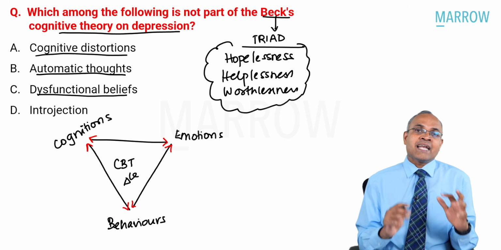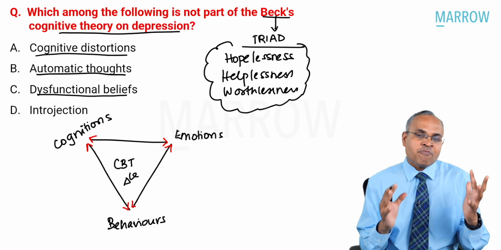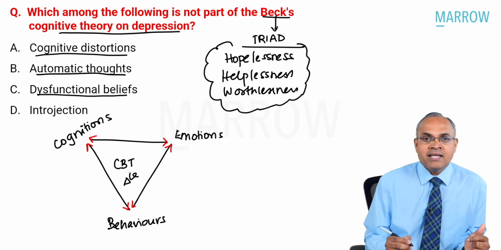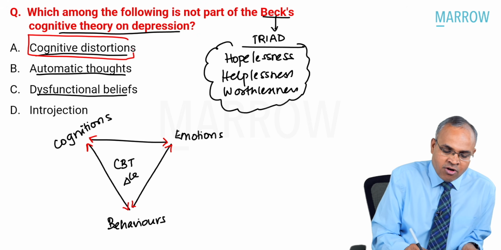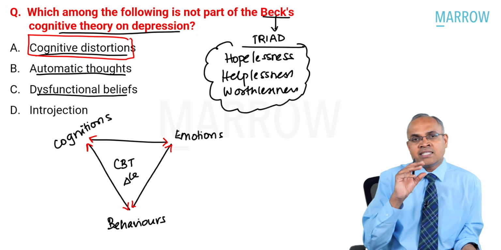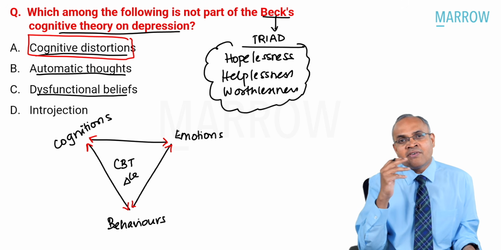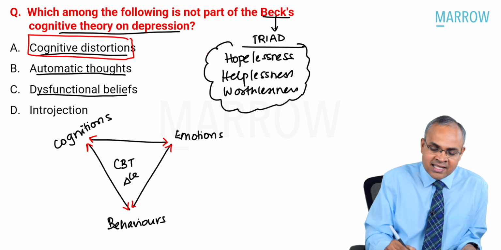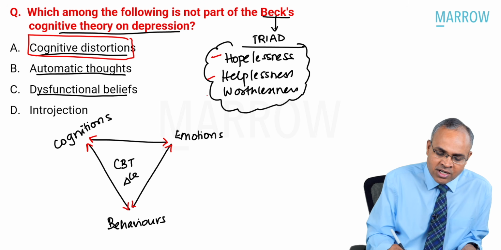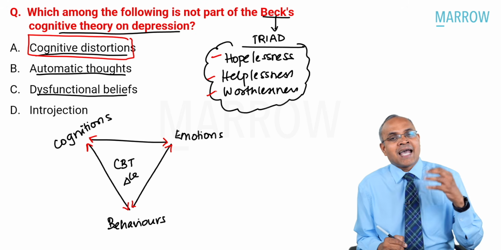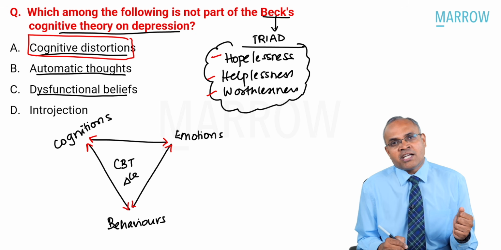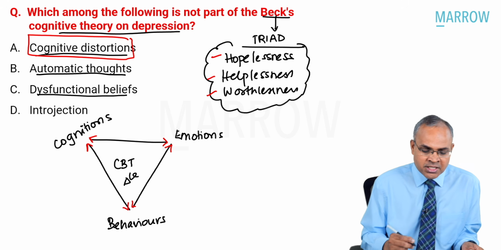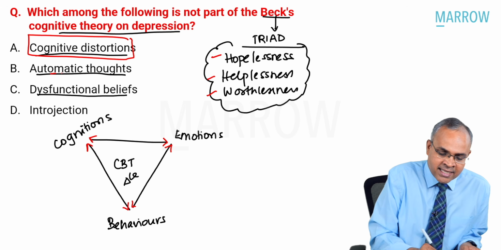So people can have different levels of problems. Like, for example, you can have cognitive distortions. What are cognitive distortions? These are some kind of cognitive errors people can have. Hopelessness, helplessness, worthlessness could be some of the cognitive distortions people carry. Understood? What are automatic thoughts?